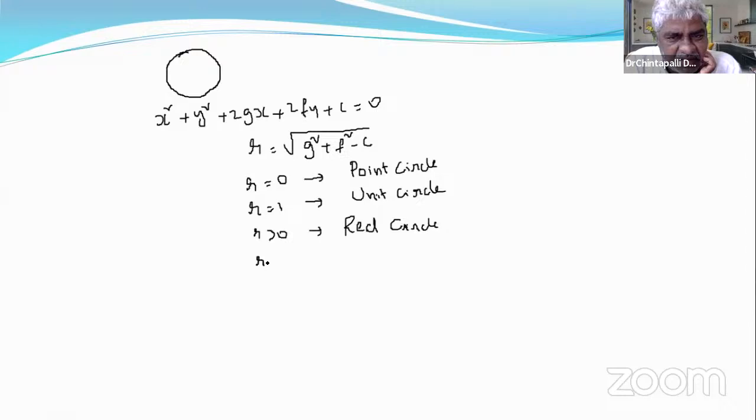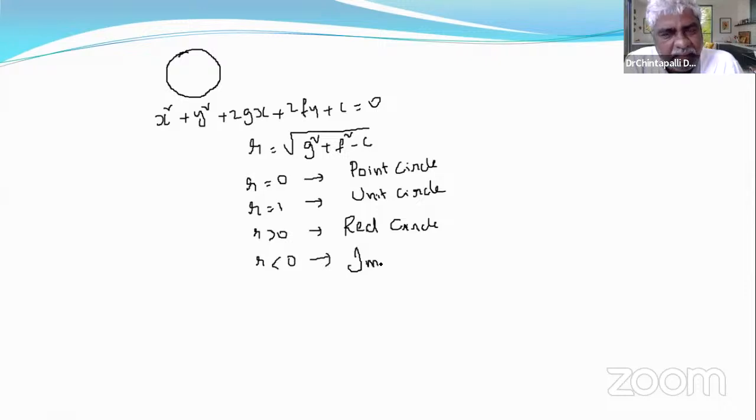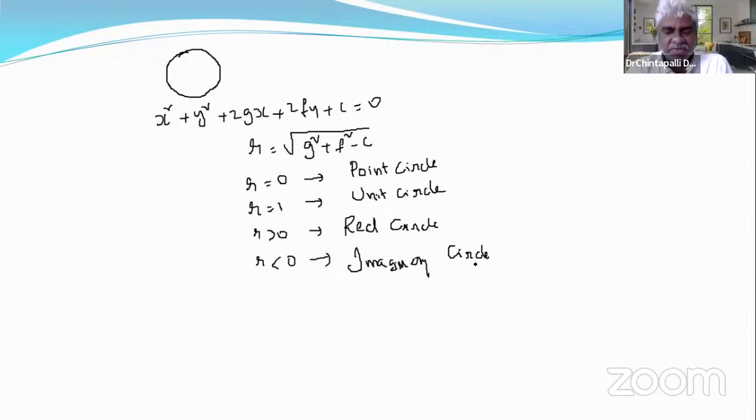If R is less than 0, have you ever seen an imaginary circle? Have you ever seen a circle whose radius is minus 2 units or minus 3 units or minus 1 unit? Have you ever seen such a circle? No, no such circle exists in the universe. That's why it is called an imaginary circle, right?